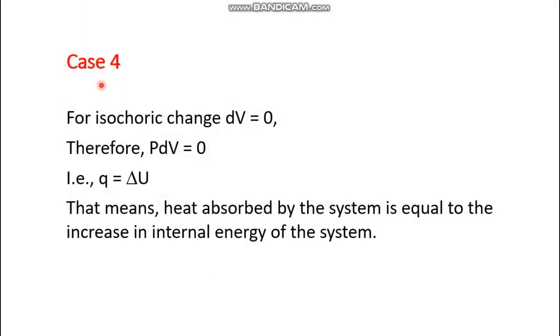Finally, case 4. In case 4 we are having isochoric change. The isochoric change means there is no volume change. V2 minus V1 equals 0 or dV equals 0. So if dV equals 0, then PdV is also equal to 0. And if PdV equals 0, then Q equals delta U plus PdV, that means delta U plus 0. That means Q equals delta U.